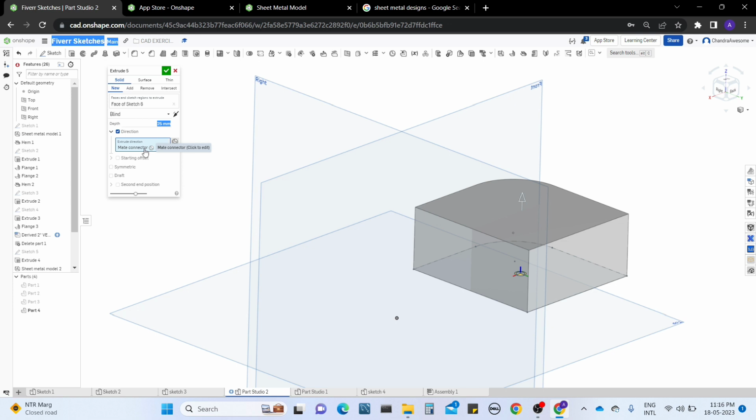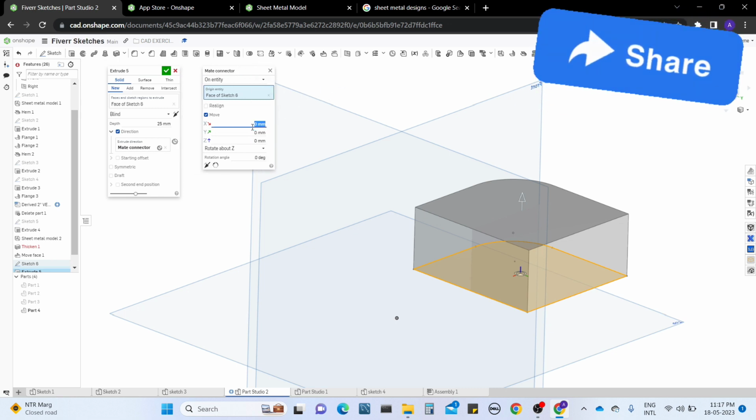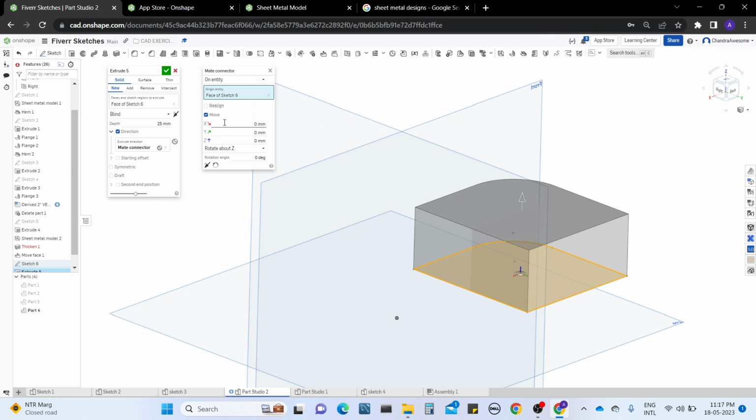When you click on it, another dialog box will appear, just like the mate connector dialog box we have launched, right? So here we can manipulate the mate connector, and the direction of extrude will follow the same direction as the mate connector.